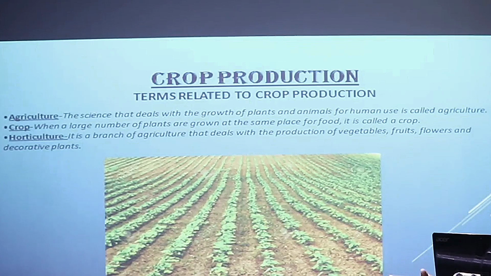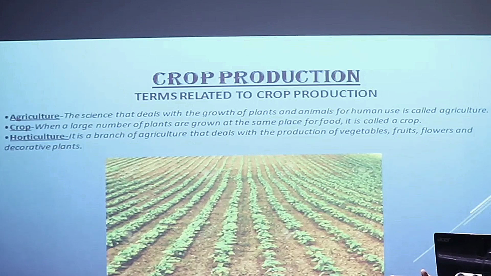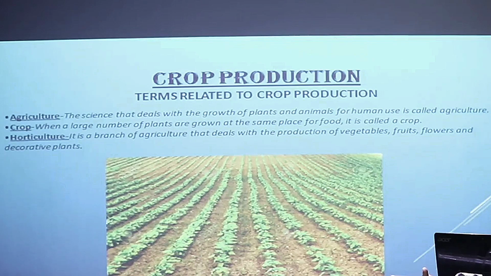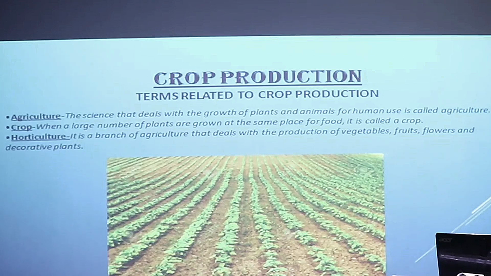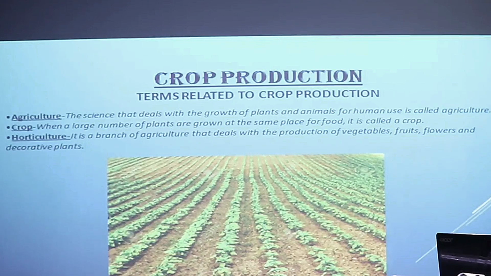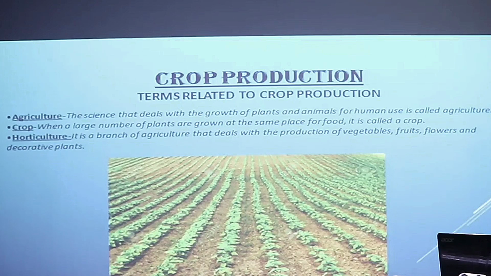Now there has been a revolution in the field of agriculture, the development of new techniques, invention of new implements. All these methods have increased agriculture tremendously. So we are going to start with the chapter. The first topic which we are going to discuss are the terms which are related to agriculture. What is agriculture? Agriculture is the science that deals with the growth of plants and animals for human use.